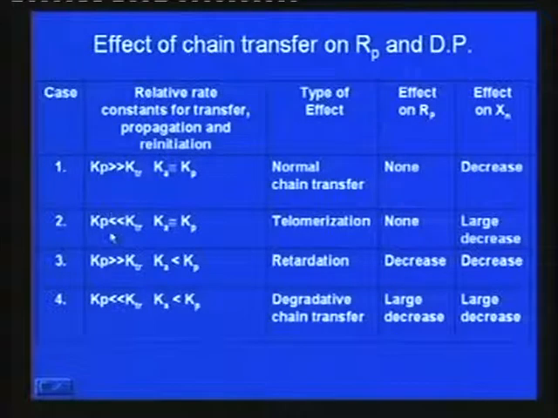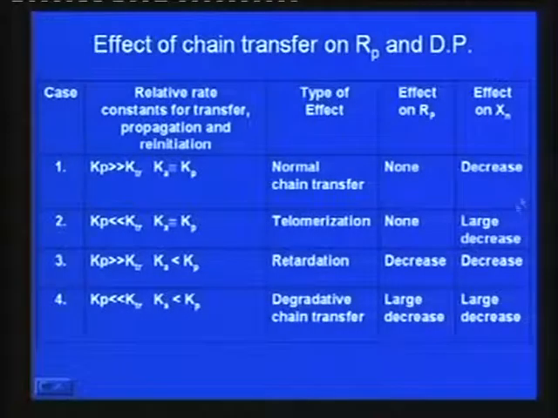Now, if the rate of propagation is very much less than the transfer constant, it leads to telomerization. Telomers means low molecular weight species, oligomers. That will lead to a broad molecular weight distribution, and there is a large decrease in the degree of polymerization.